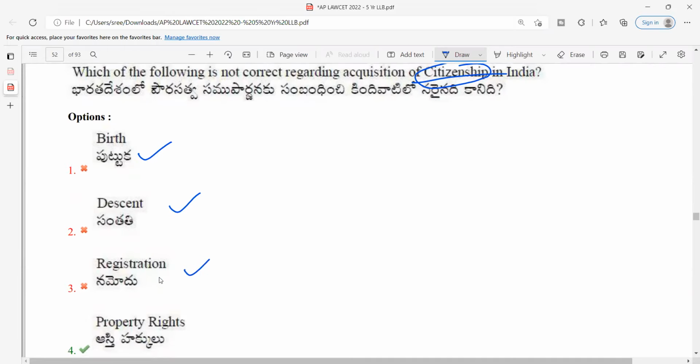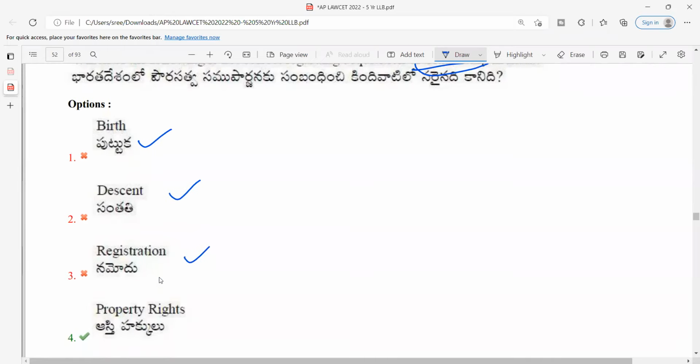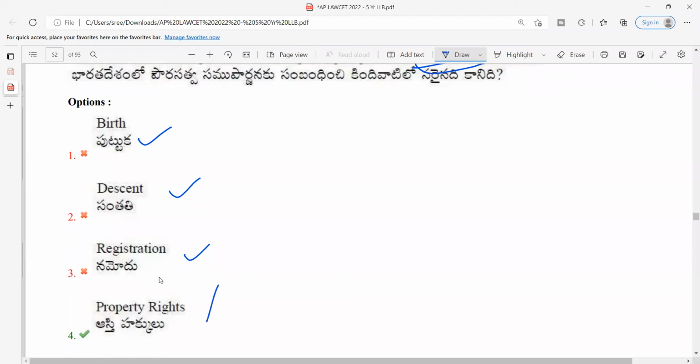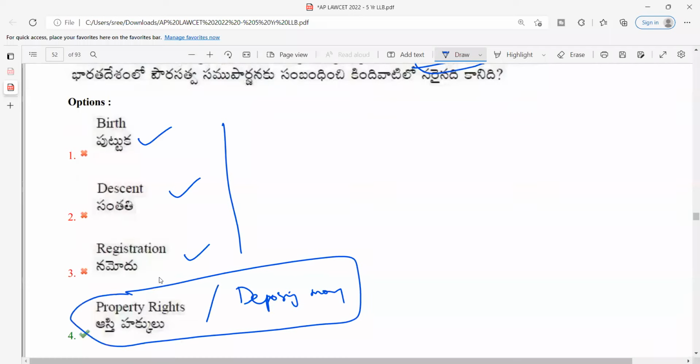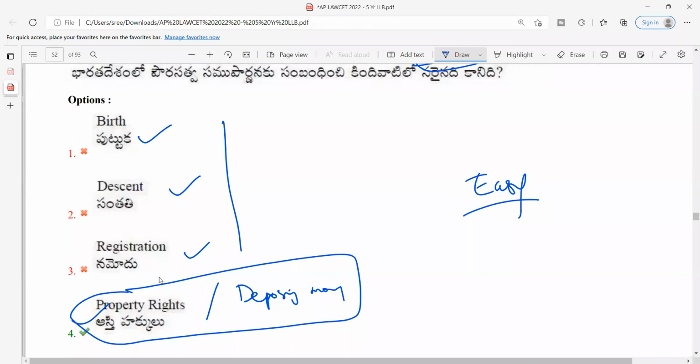But by property rights is not correct, right? In the previous exam paper, there was an option of depositing money in a bank account. The other options were completely relevant, and this option is a sweepy and irrelevant one. So this is the right answer. Again, I would rate this particular question as easy.